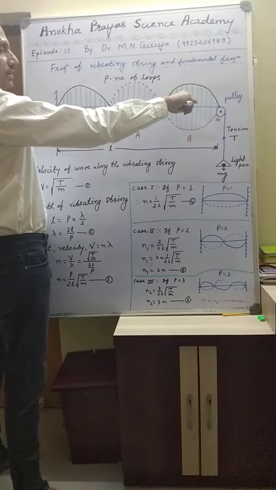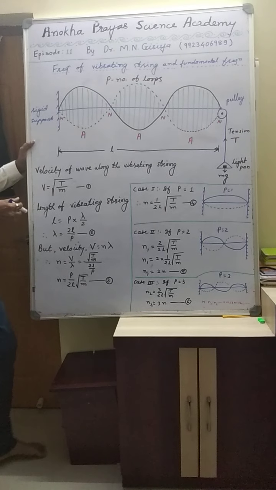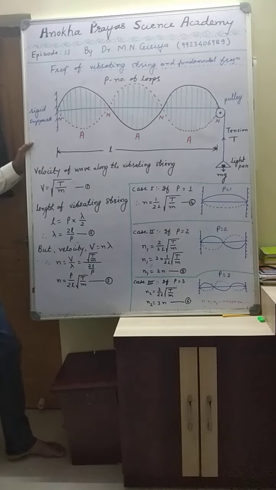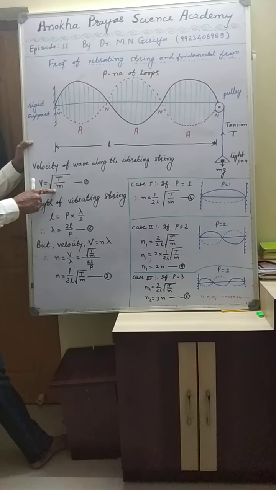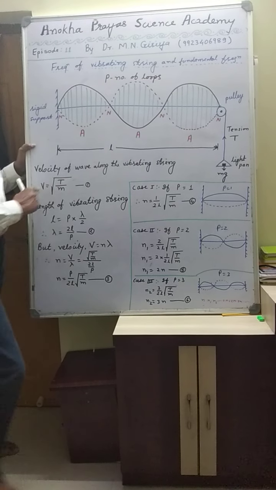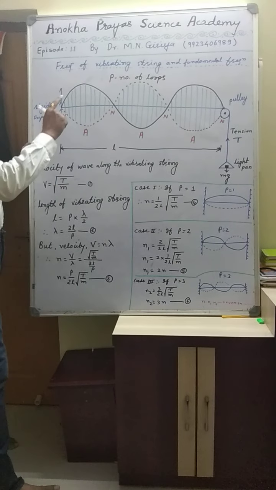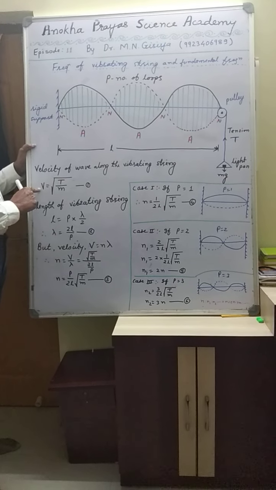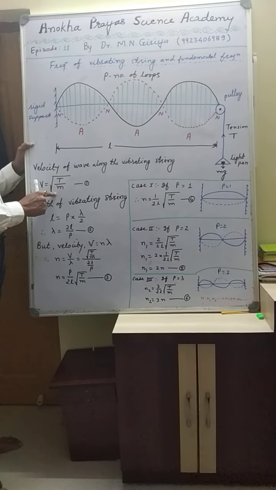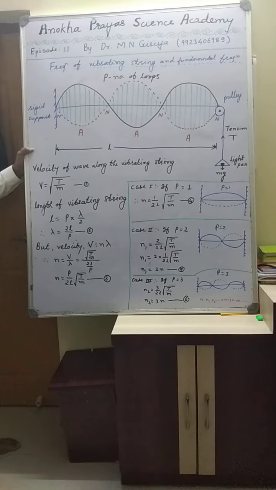and the velocity of that wave in the vibrating string is represented by V is equal to under root of T by M. And this velocity depends on the tension in the string and mass per unit length of that string. So V is equal to under root of T by M. This is represented by equation number 1.